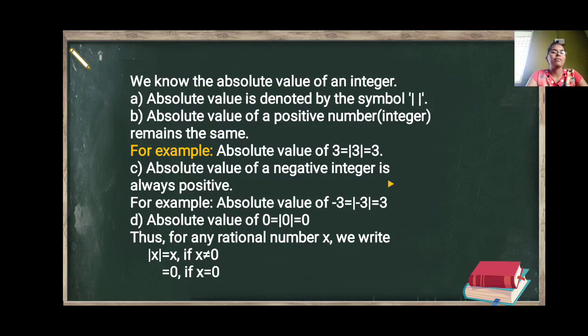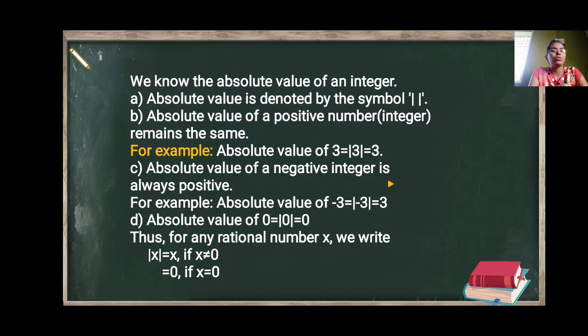In the same way, we can find out the absolute value of rational numbers. Firstly, we will see the symbol. The symbol for absolute value is denoted here, that is two standing lines. It is called mod or modulus. If we write any number in between this modulus sign, it means that we are finding the absolute value of that number.